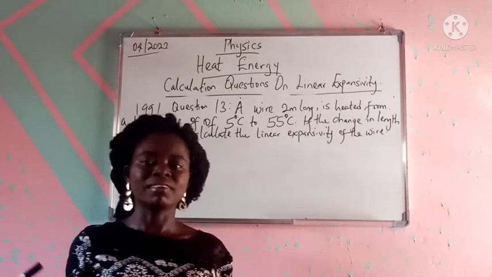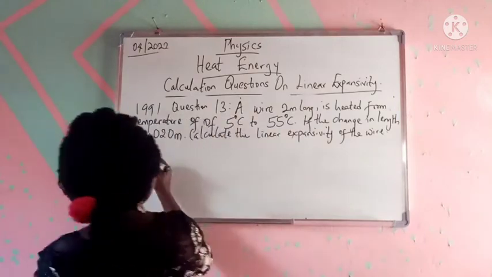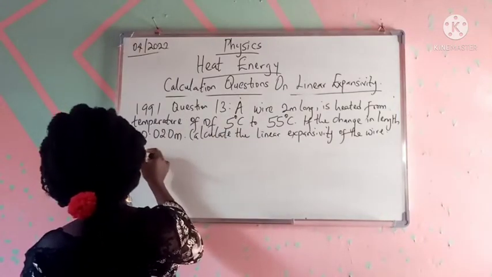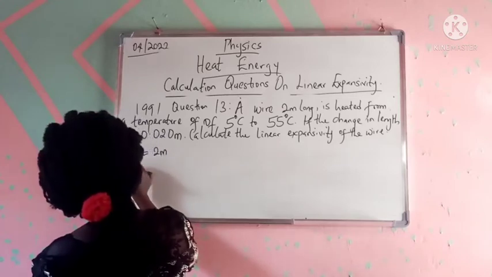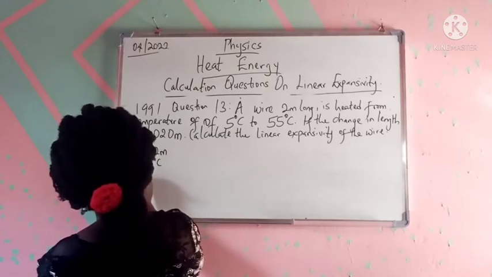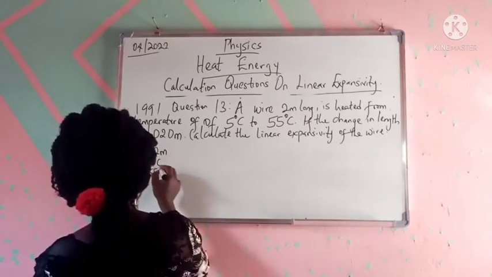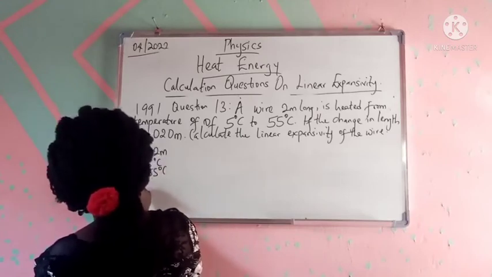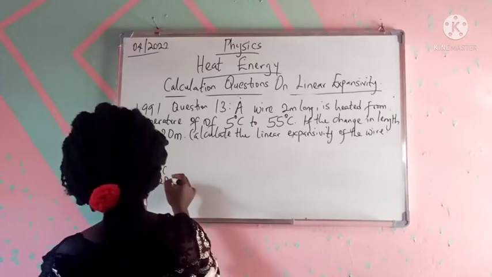So first things first, we'll write out our data to guide us. L1 equals 2 meters, theta 1 equals 5 degrees Celsius, theta 2 equals 55 degrees Celsius, and the extension E equals 0.020 meter.